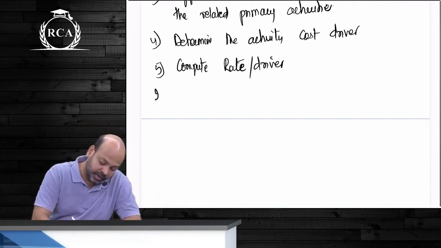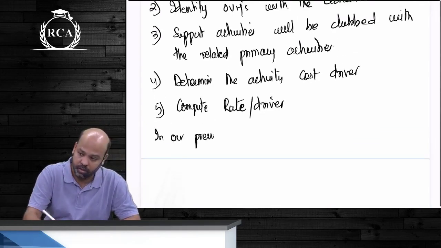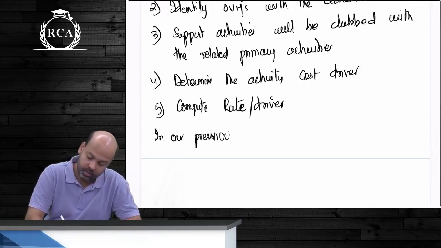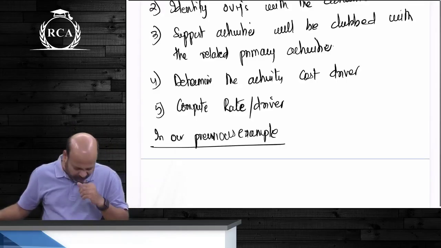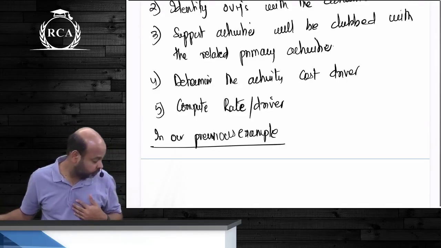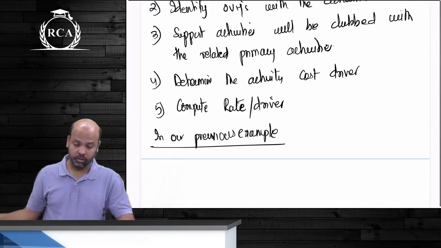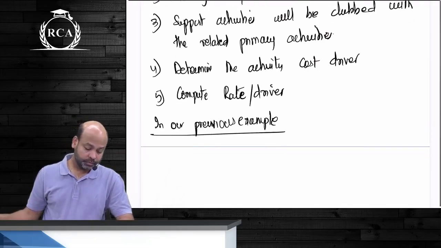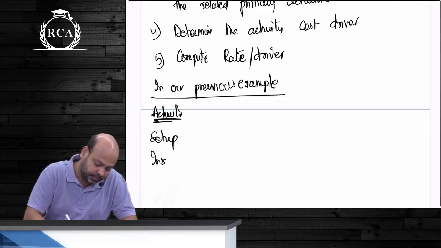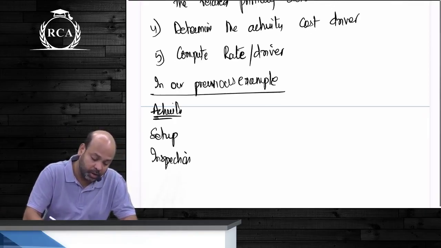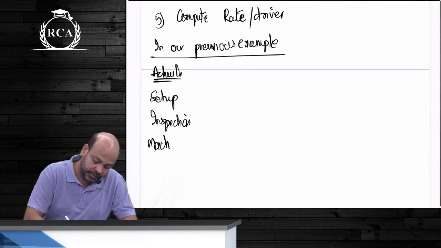In our previous example, the activities that we performed were setup, inspection, machine operation. Yes or no guys?